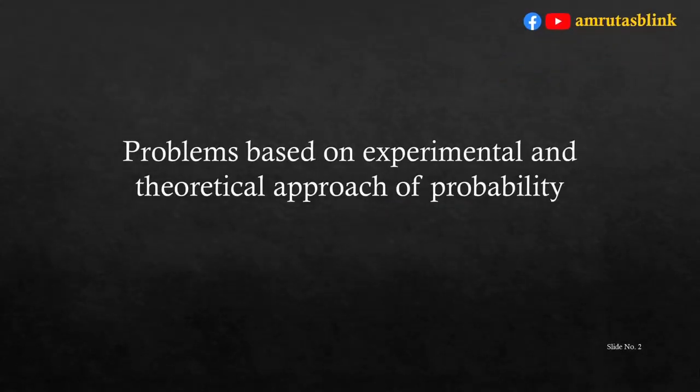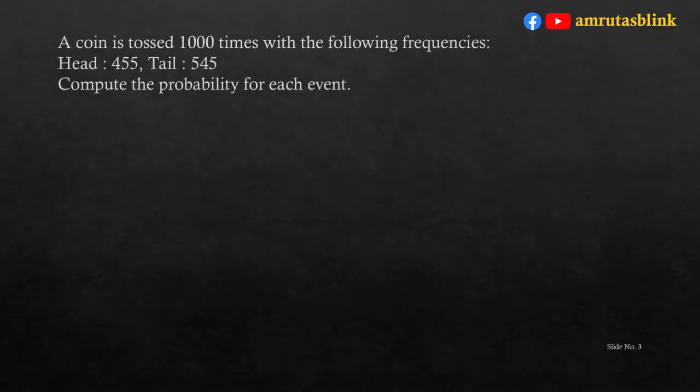Problems based on experimental and theoretical approach of probability. A coin is tossed 1000 times with the following frequencies: head 455 and tail 545. Compute the probability of each event. Now the coin is tossed 1000 times. So how many events will be there in the sample space? That is 1000. Hence n(S) is equal to 1000.